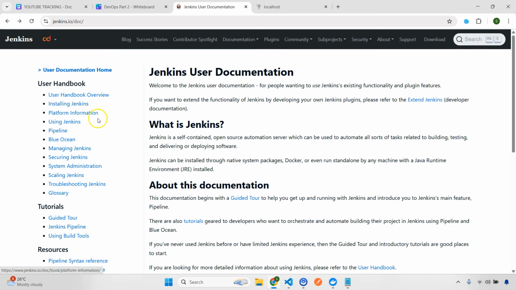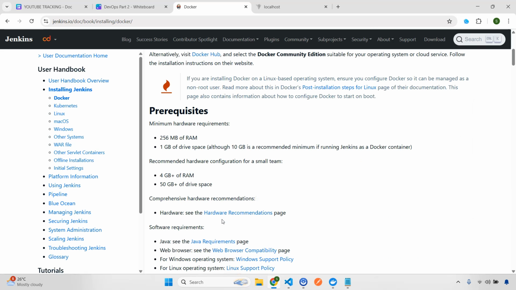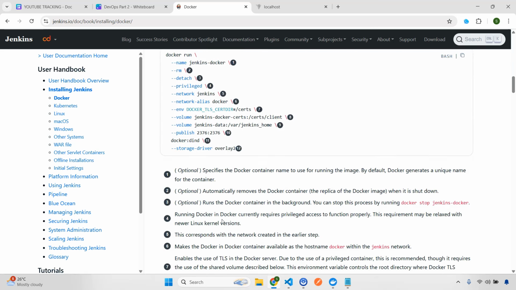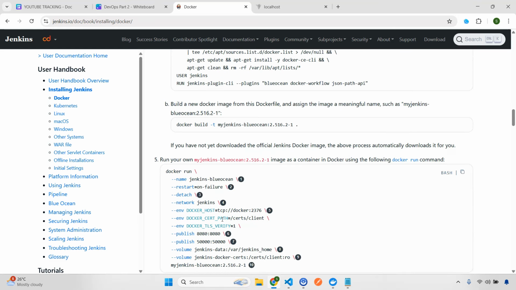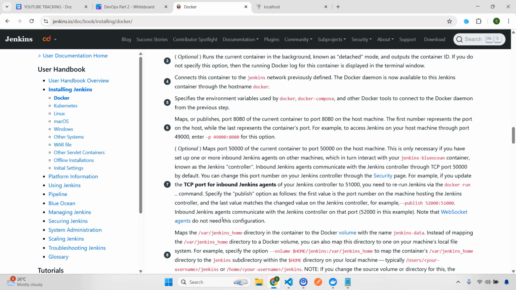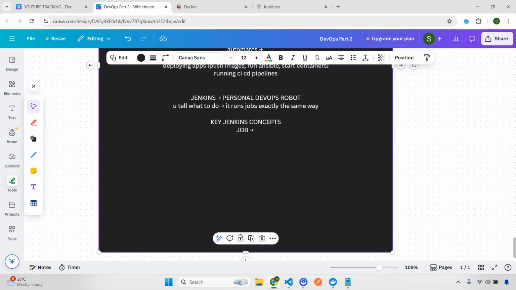But you have to do more research, right? For example, if you want to understand something, let's say installing, you have to go there to see how you want to install. I'm just giving an example of how I usually read this particular handbook. If you're not able to understand some point, you have to do more research, or there is always ChatGPT or some other AI tools you can take help from, but this is also properly mentioned here. So first we'll start with job.